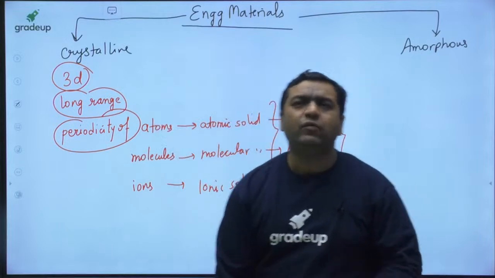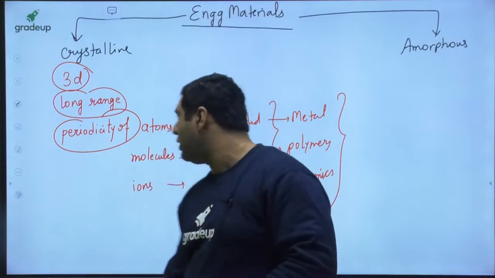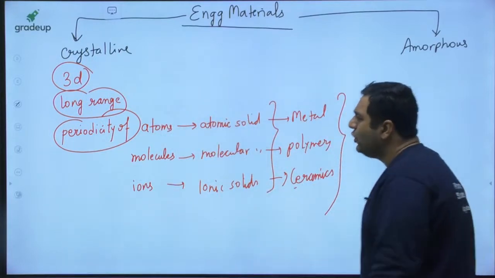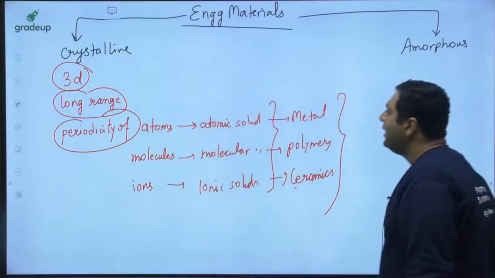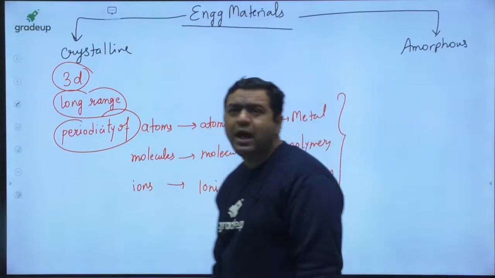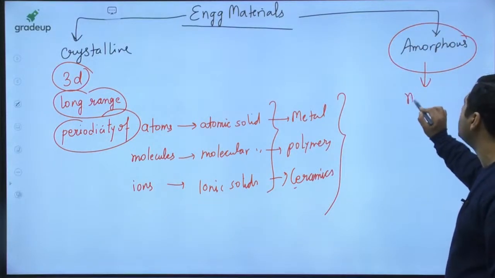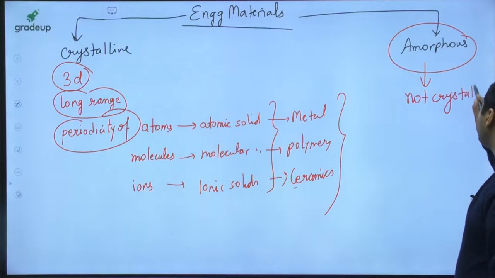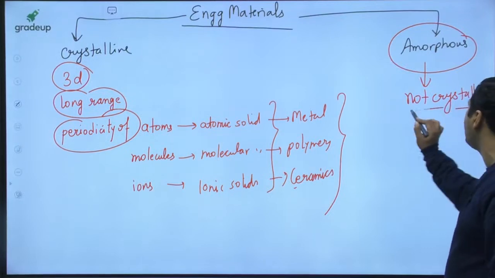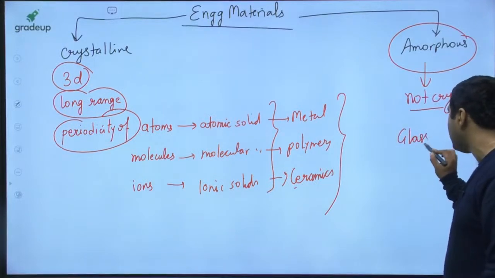So my example is related to 2D, but what we are talking about here is 3D. So 3-dimensional long range periodicity of atoms, molecules or ions is said to be crystalline material. And my dear, if a material is not crystalline, it is going to be amorphous. If it is not crystalline, it is amorphous. Means if 3-dimensional long range periodicity is not there, it is said to be amorphous. The example for this is going to be glass.